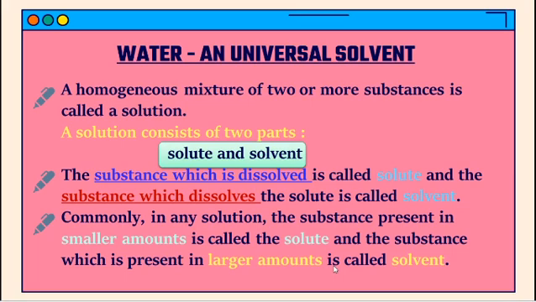The next topic, water, the universal solvent. So what is a solution? A solution is a mixture of two or more substances. That solution contains two parts, that is solute and solvent. The solute is the substance which is dissolved and the solvent is the substance which dissolves. Commonly we get an idea that the smaller amount is called solute and the larger amount is called solvent.